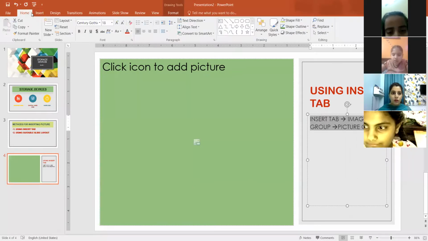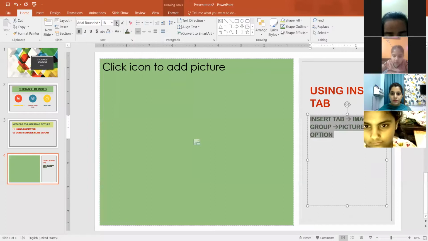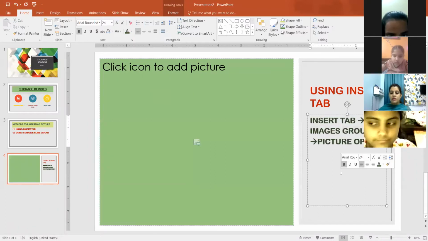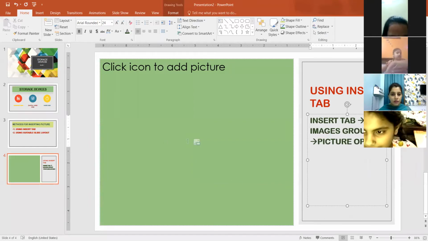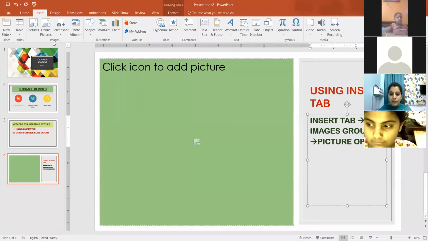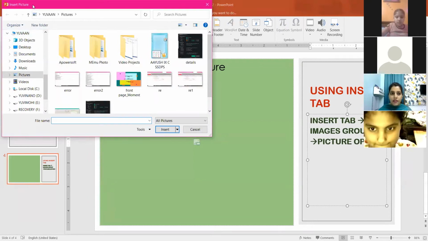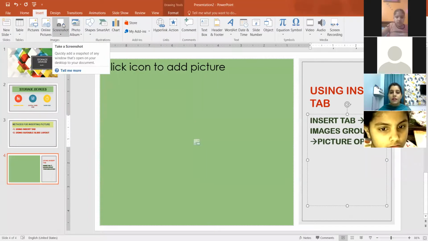So once again, you can format your text like this. Insert tab, images group, picture option. So I'm going to insert a picture now practically. I told you the command just now, how we can do it. So from the insert tab: insert tab, images group, picture option. Clicking on the picture option, the insert picture dialog box will appear. When you follow the command, what will open? The insert picture dialog box will open.